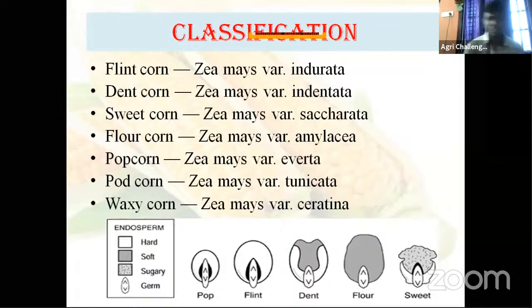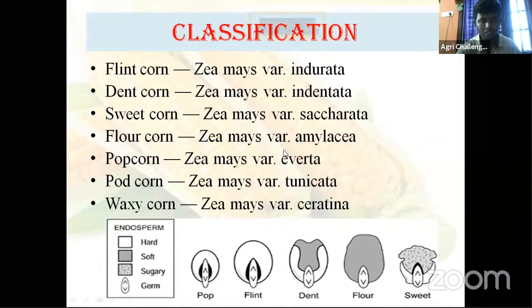Flint corn, Zea mays variety indurata. Then dent corn, indentata. Sweet corn, sometimes they give cross matching: sweet corn, Zea mays variety saccharata.